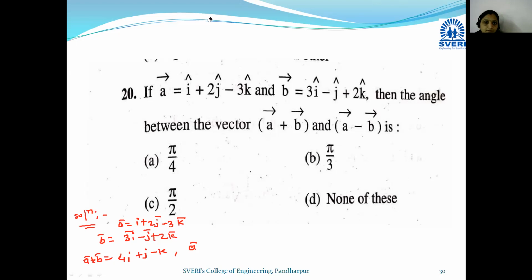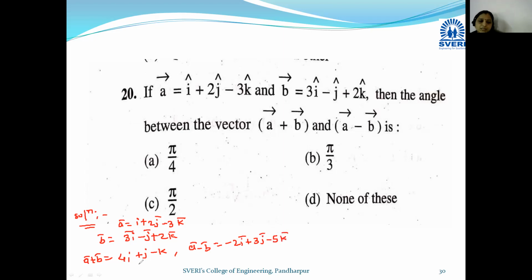A bar minus b bar is given by taking the subtraction of coefficients of corresponding unit vectors i, j, k. Okay, so a bar minus b bar, so 1 minus 3 is minus 2i, then 2 minus minus, plus plus 3j, and minus 3 minus 2 is minus 5k, sorry 5k bar.